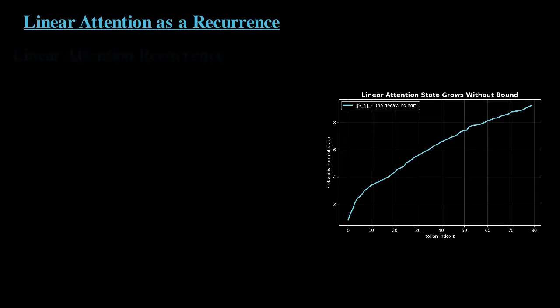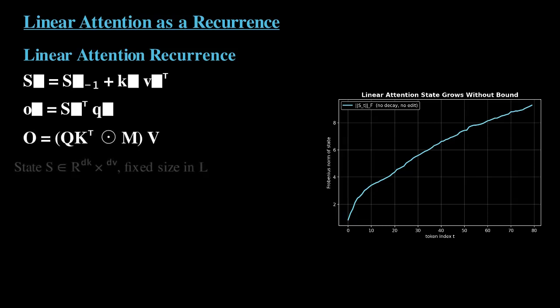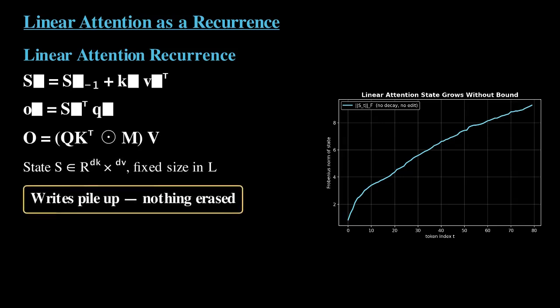Start with the recurrence. At position t we have query q_t, key k_t, value v_t. The model maintains a matrix state S_t, shape d_k by d_v. The update is just an additive outer product, S_t = S_{t-1} + k_t v_t^T. The read is one matrix vector product, o_t = S_t^T q_t.